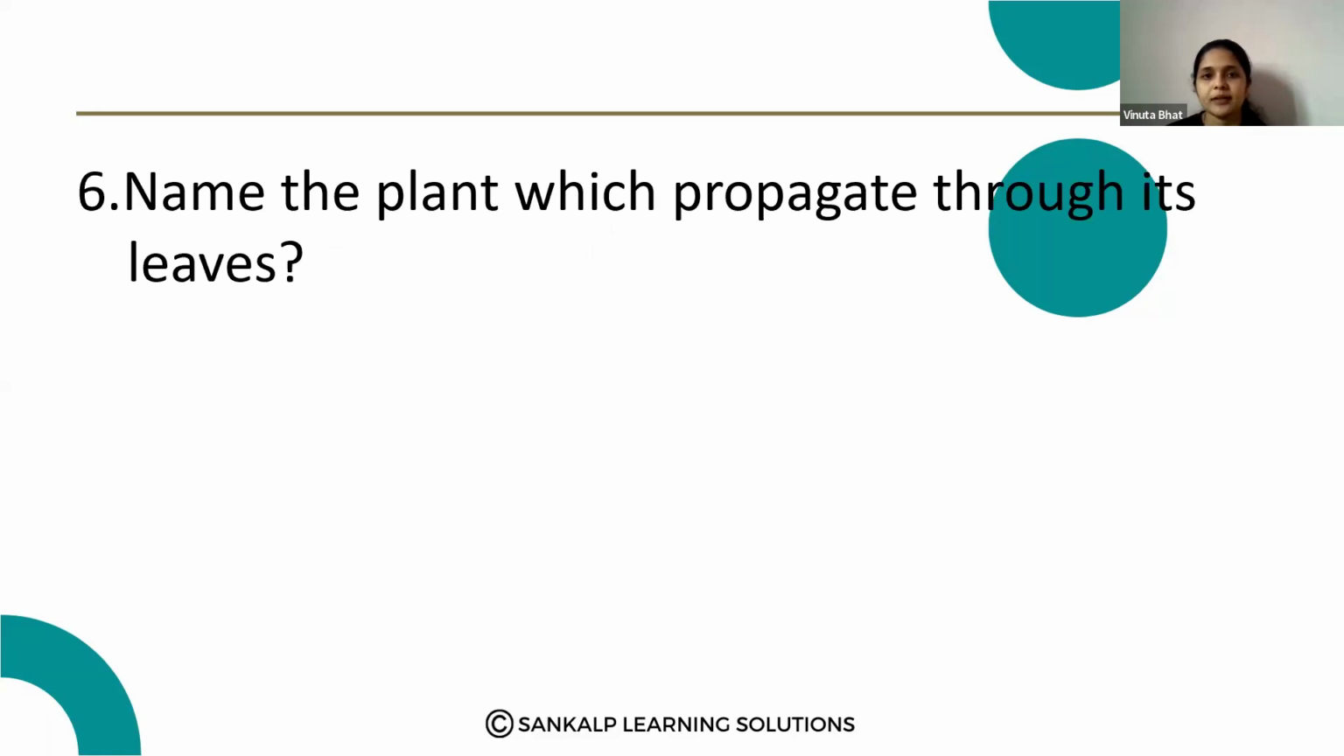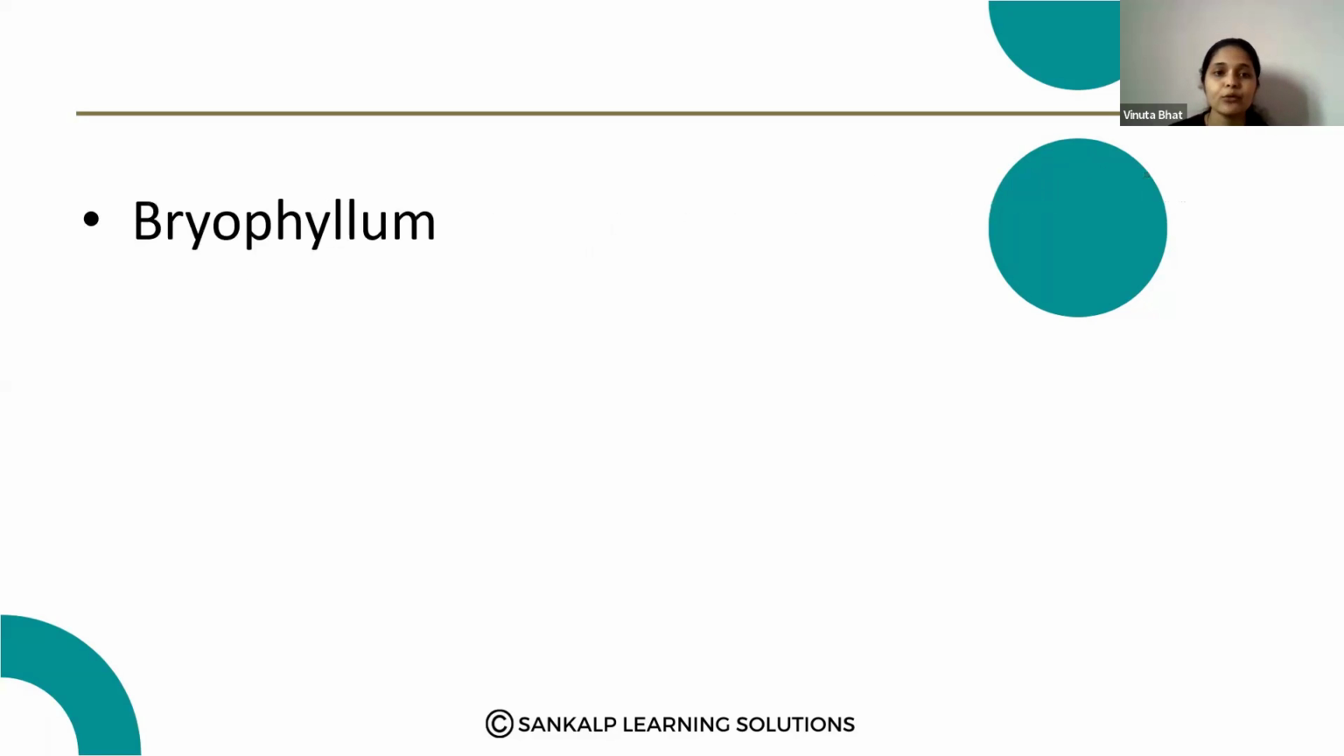Next question. Name the plant which propagates through its leaves. The plant which is able to propagate through its leaves is bryophyllum. Bryophyllum propagates through its leaves, where new plants develop from parts of the leaves. That is bryophyllum.